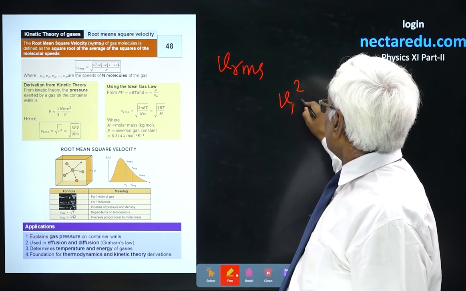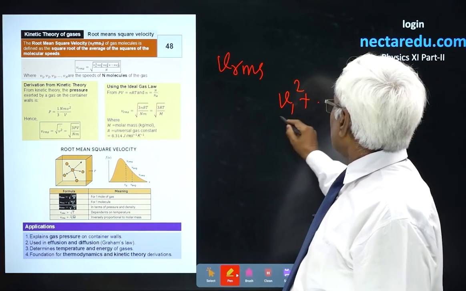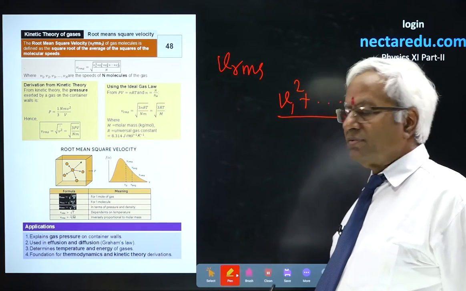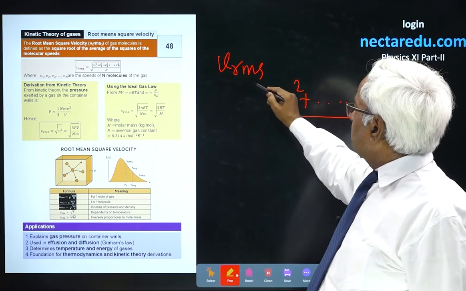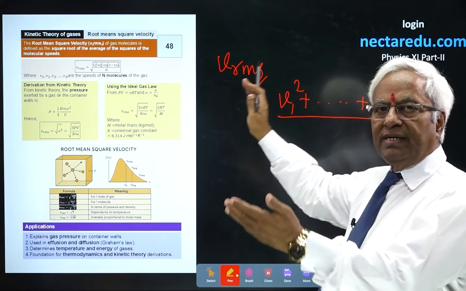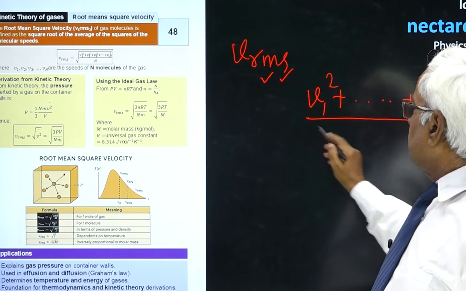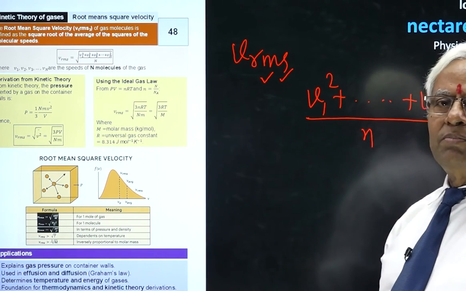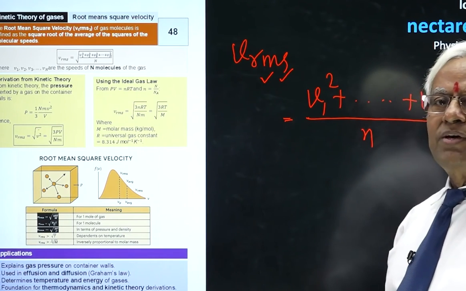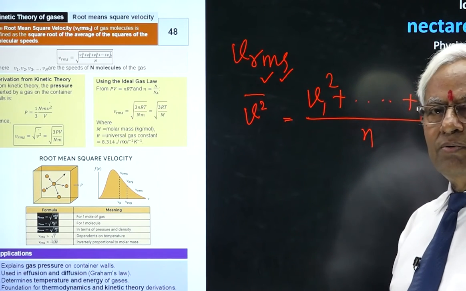We are talking about velocities. There are a number of molecules, and their velocities. Suppose the molecules are n in number, then square the velocities, then sum up. Then you take the mean square. We are starting from the right side: square, then mean. Mean means you divide by the whole number of molecules, that's n. Now, this is the mean square value.